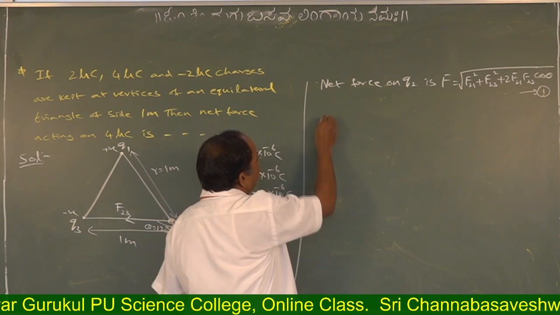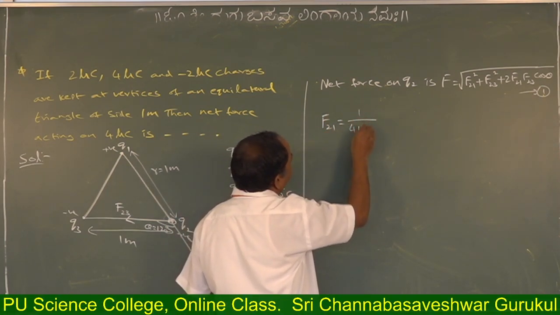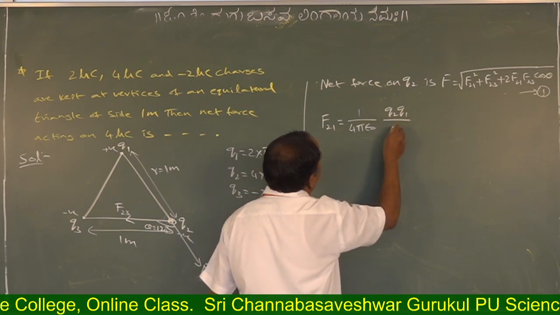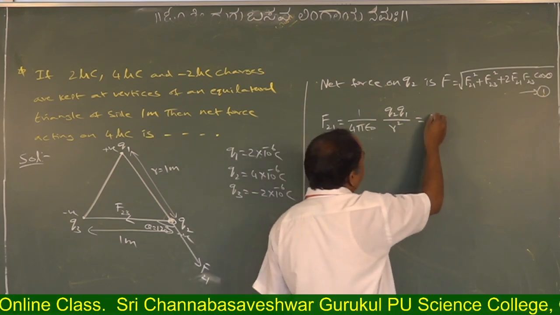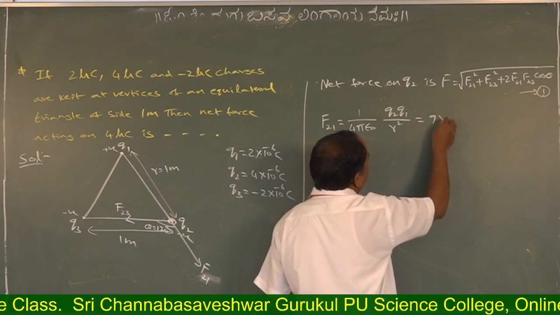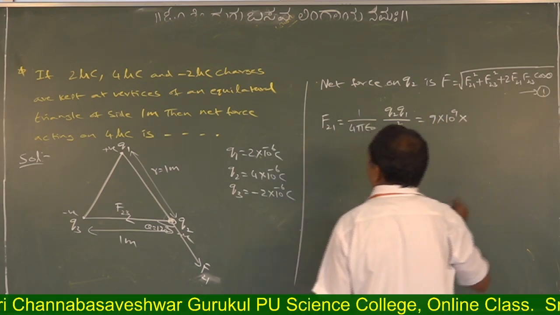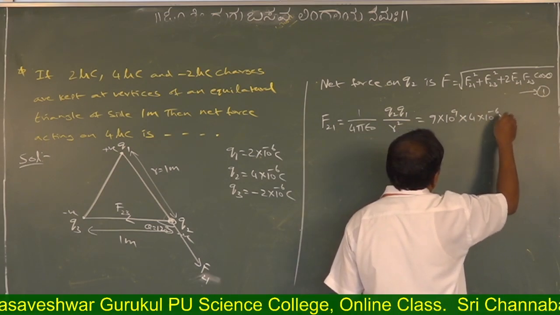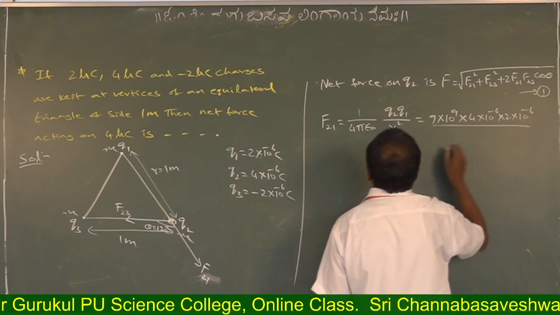Now you may write F21 is equal to what? 1 by 4 pi epsilon naught Q2 Q1 by R square, is equal to 1 by 4 pi epsilon naught value, how much? 9 into 10 power 9, into Q2 Q1, how much? 4 into 10 power minus 6 into 2 into 10 power minus 6, divided by R square.